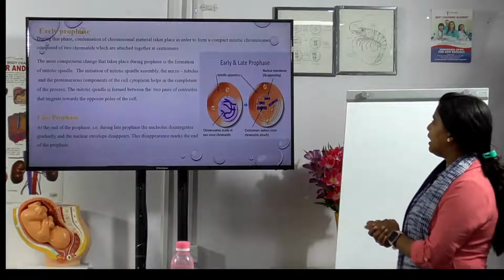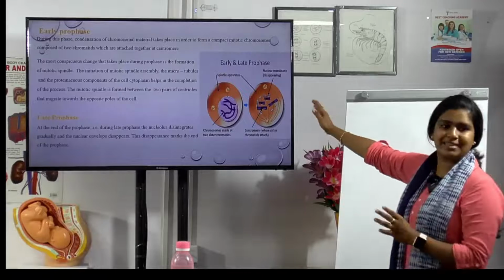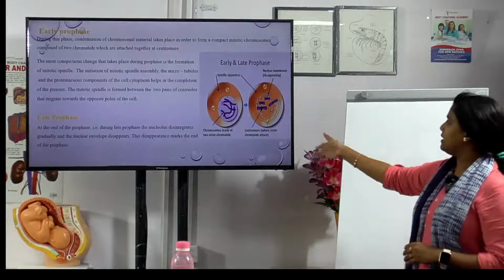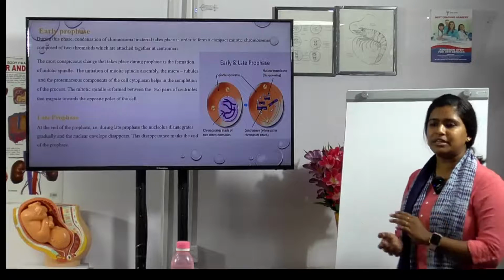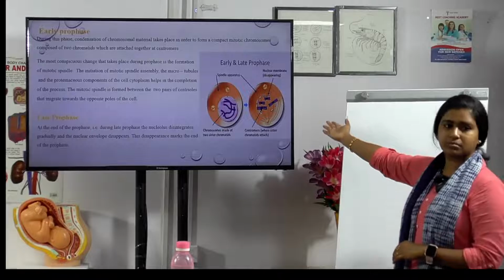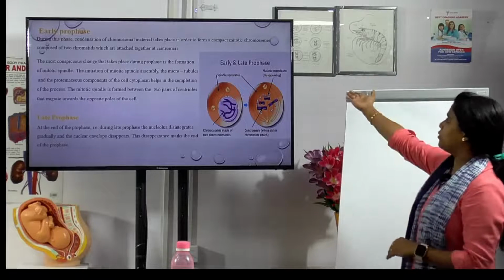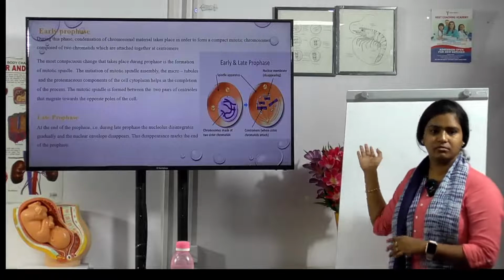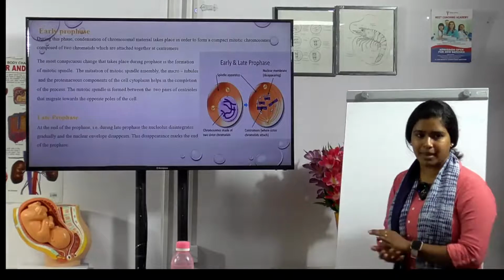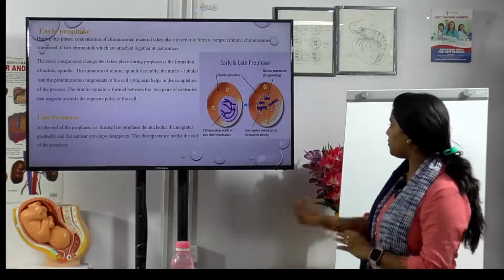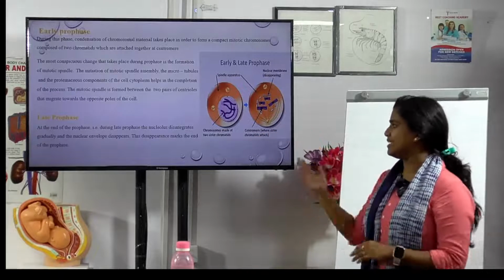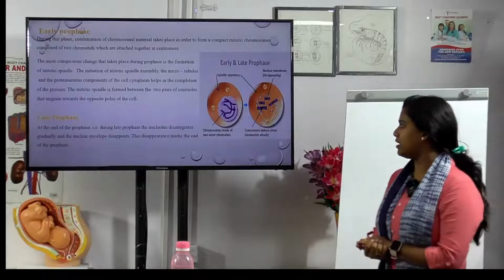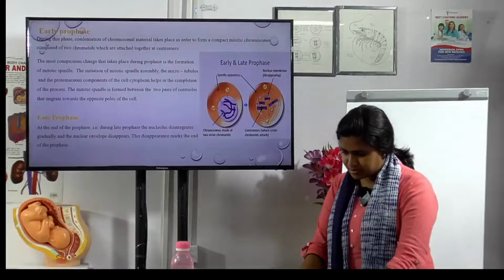In late prophase, the nucleus breaks and scatters. The white part is called the nucleus, right? After that, the chromosomes form two chromatids in late prophase, and the nuclear membrane disappears as I said, and the centromere attaches the chromatids. During prophase the nucleus disintegrates gradually and the nuclear envelope also disappears, and this disappearance marks the end of prophase. The next phase is metaphase.